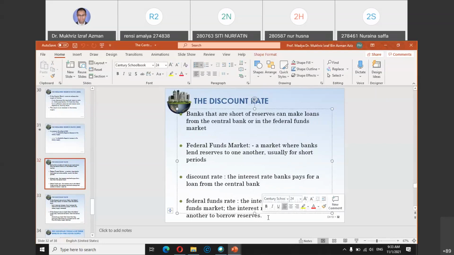So this is the rate between the banks. Among banks, for example CIMB Bank, Maybank or Bank Islam, if they want to borrow from each other, that is called the federal funds rate. Okay, another term, so pay attention to some of these definitions as well.